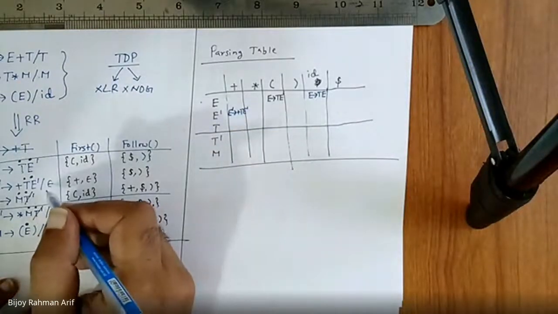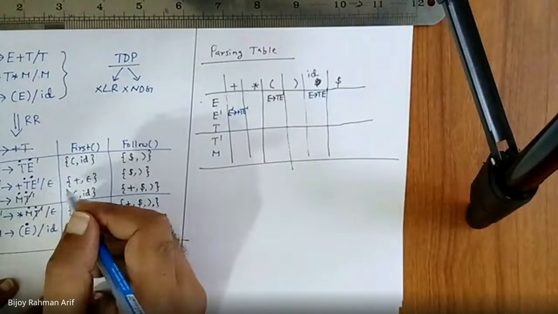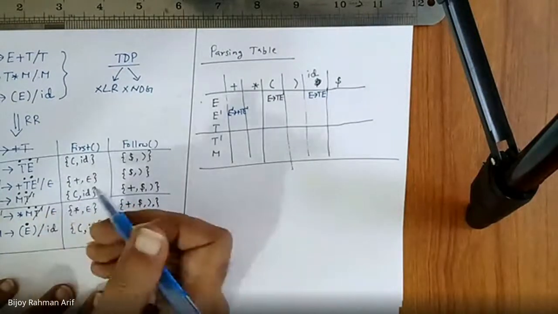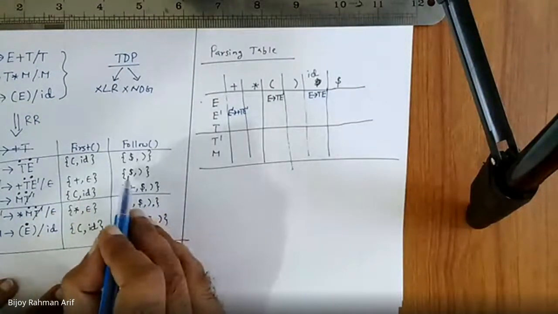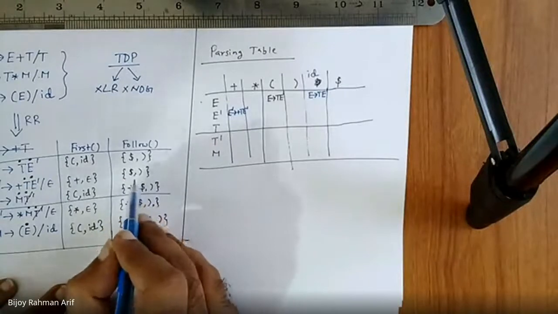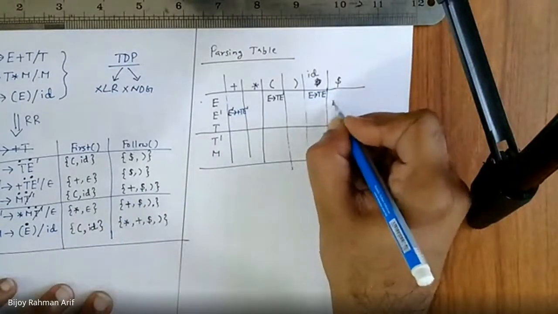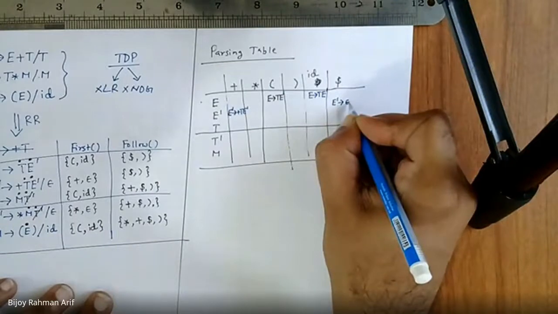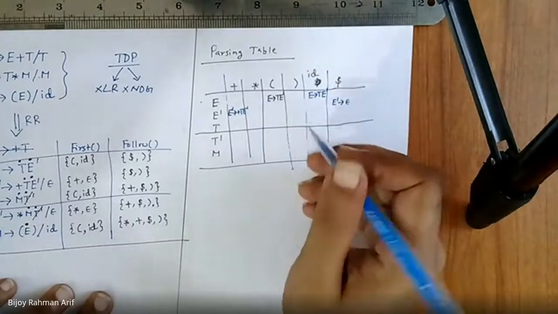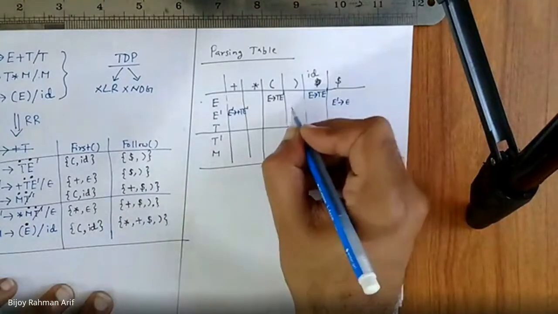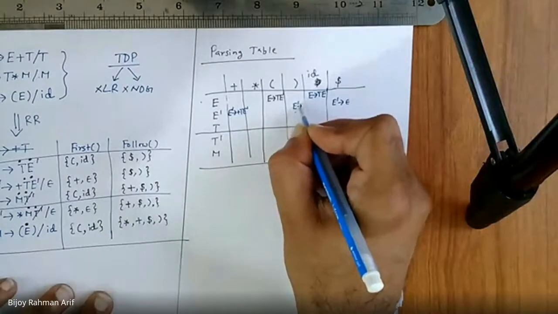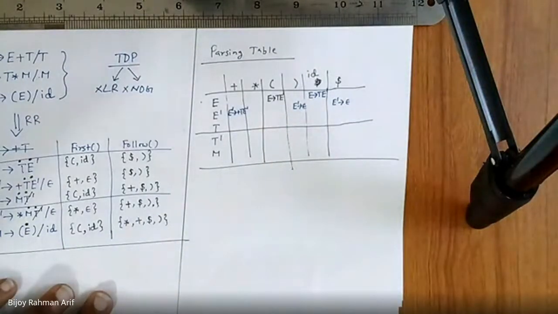Second one, E dash derives epsilon. So rule number 2. We have to put E dash derives epsilon in follow of E dash. What is follow of E dash? Dollar and close parenthesis. So E dash derives epsilon in dollar, and again another one is close parenthesis. So E dash derives epsilon. Let's go to the third one.